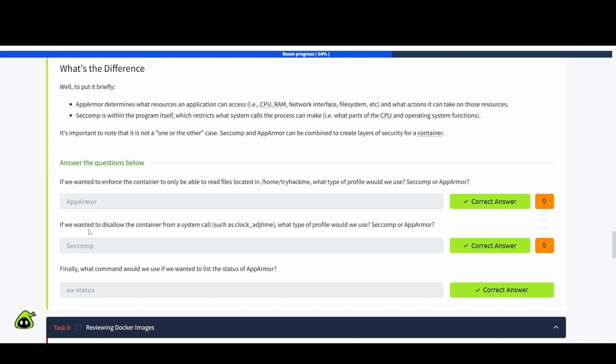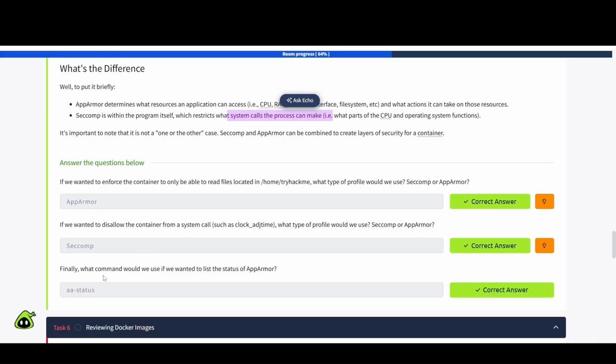Next one says if we wanted to disallow the container from a system call, such as clock adjust time, what type of profile will we use? Seccomp or AppArmor? Well, we're just talking about syscalls, right? System calls to the process, that's going to be seccomp.